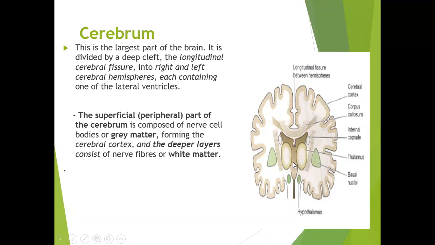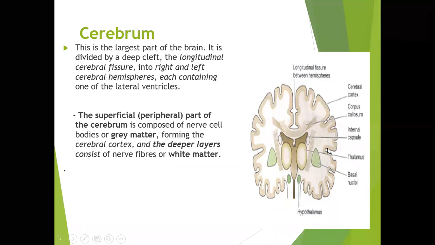Then below, we'll have the third ventricle, and much further below in the brainstem, there will be the fourth ventricle. So here in the cerebrum there will be the two lateral ventricles. The superficial peripheral part of the cerebrum is composed of the nerve cell bodies, the cell bodies of the neurons, and this forms the cerebral cortex. It is gray in color, made up of a collection of the cell bodies of the neurons. So this is called the cerebral cortex.